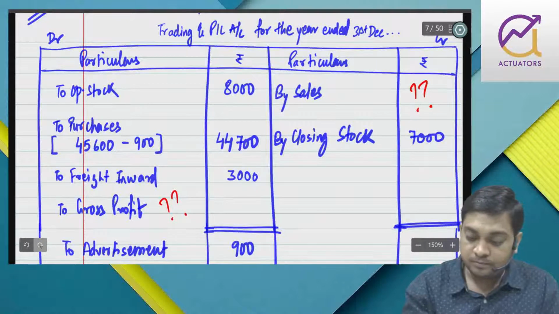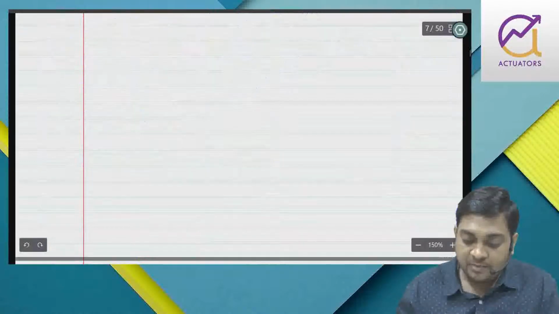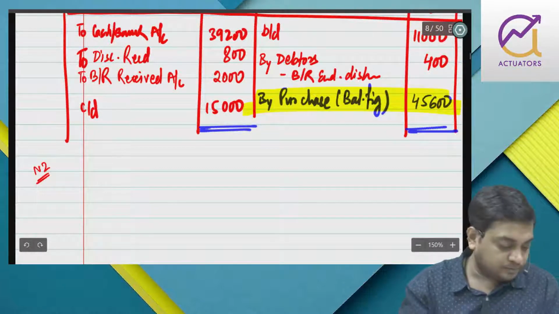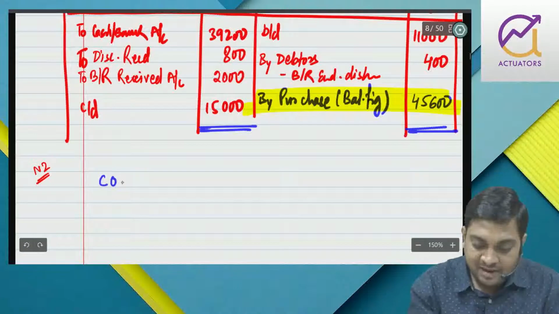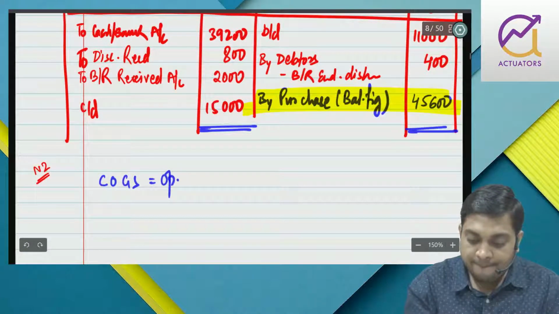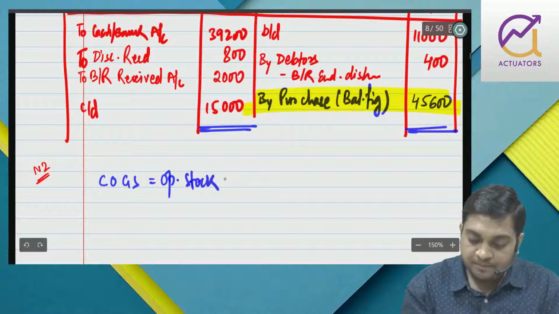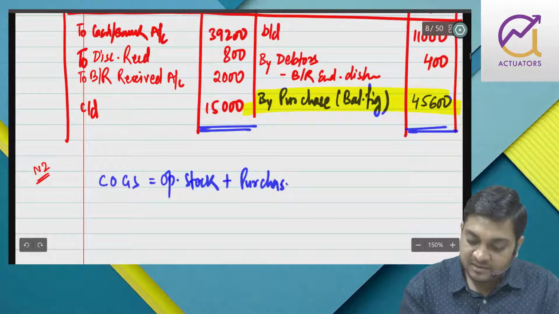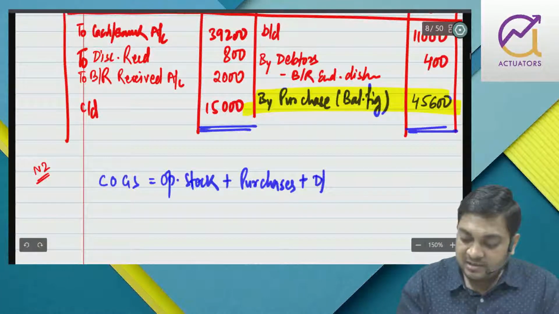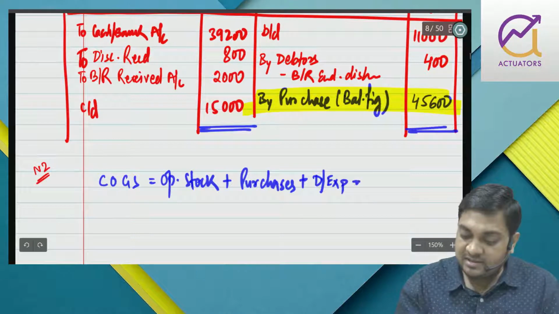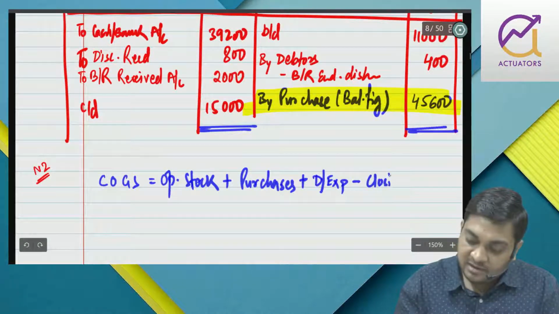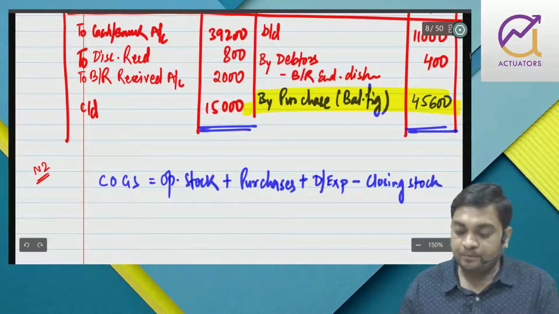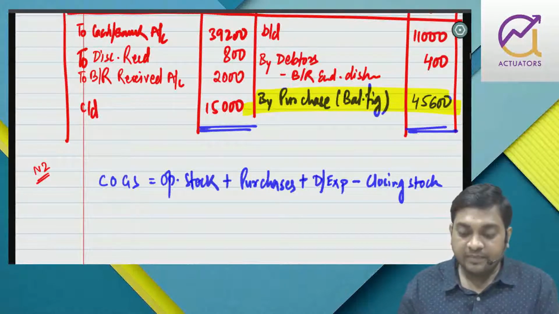So now we have to prepare note number 2. First of all, I will calculate COGS, that is opening stock plus purchases plus direct expense minus closing stock. Is it fine?